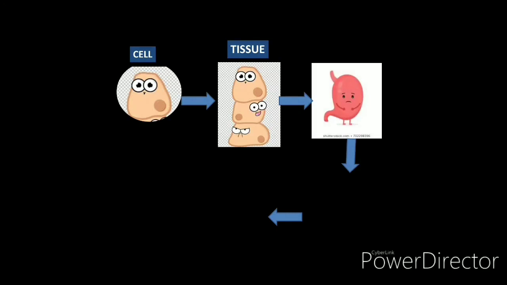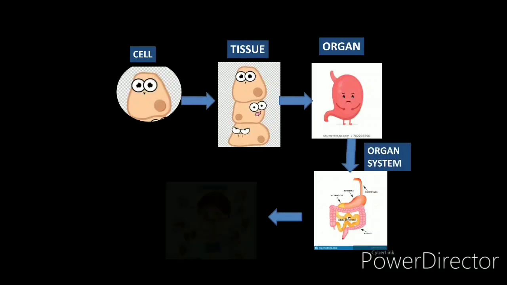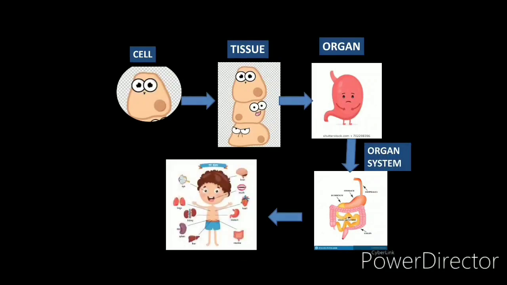From one cell, it has formed into tissues. When tissues join, they form an organ. And when organs join together, they form an organ system. And when all the organ systems join together, they form an organism which works in our body.